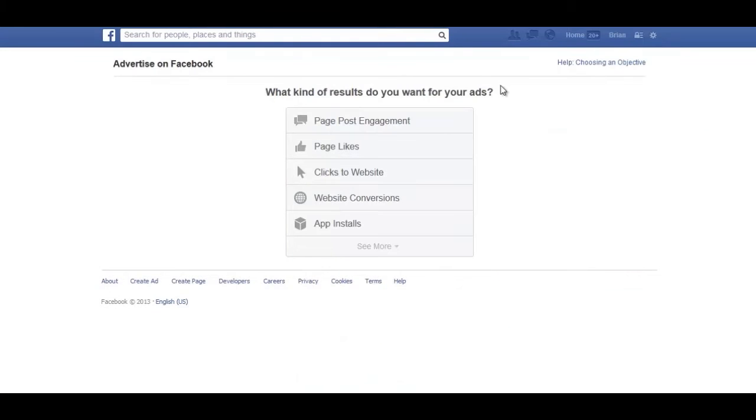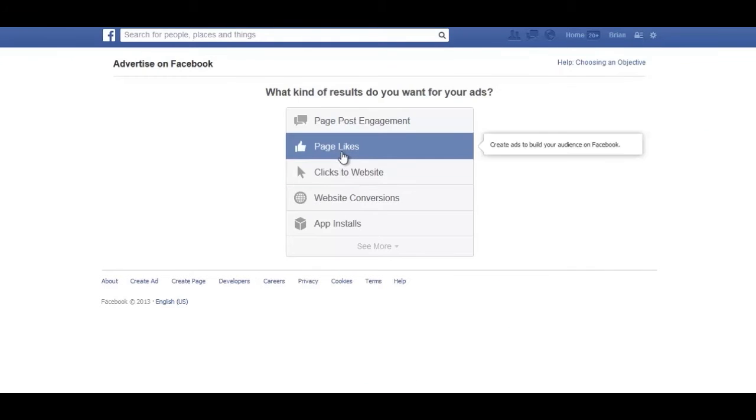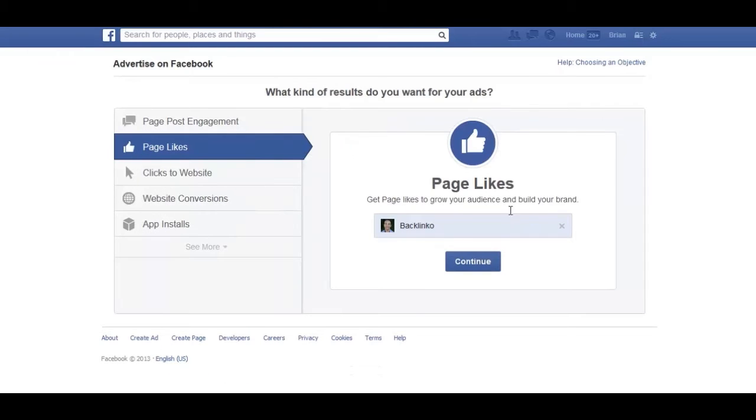And under what kind of results do you want for your ads, you want to choose page likes. Then just double check that this is the page you actually want to promote. So by default, Facebook will show the Facebook page that you're logged into, but if for some reason you were logged into a different one, you just want to double check before you start getting likes to the wrong page. Then click continue once everything looks good to go.